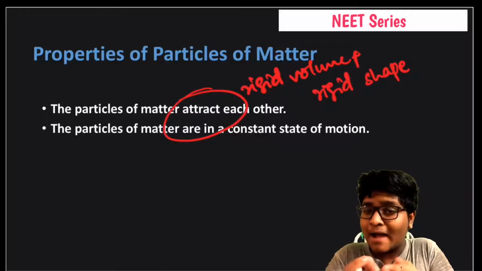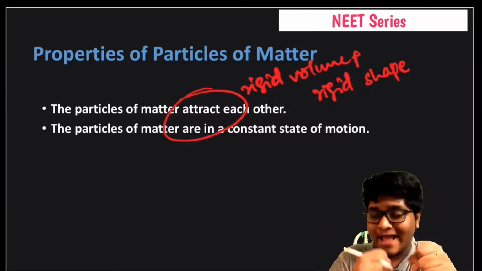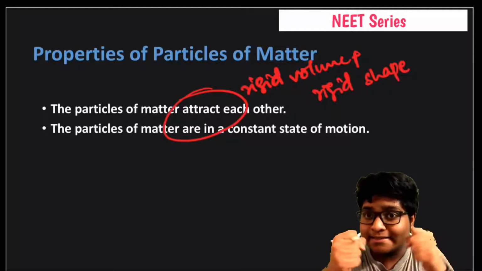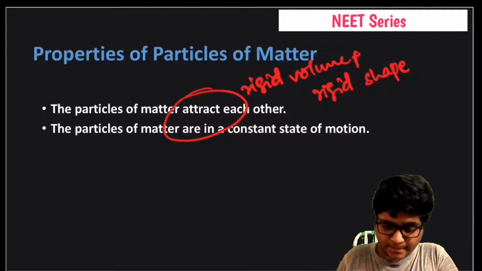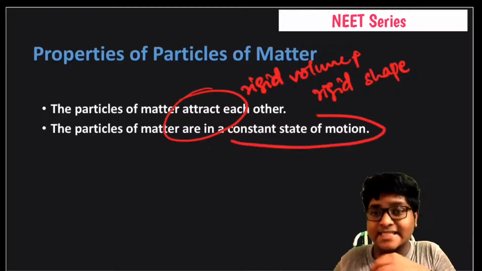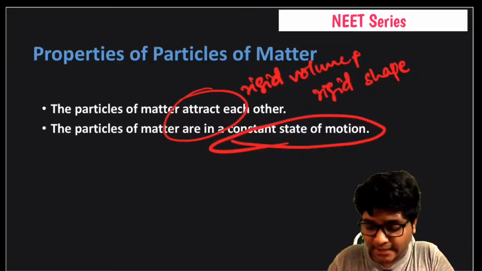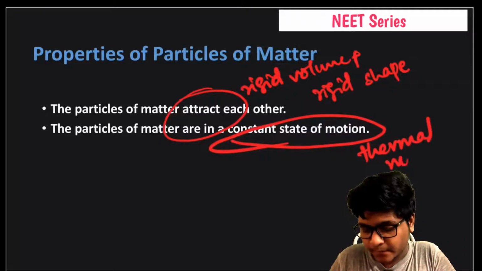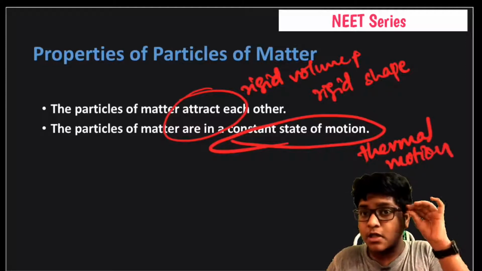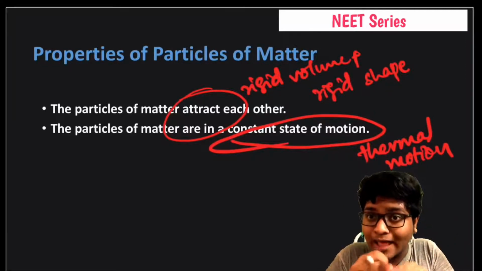Due to this, matter has some rigid shape and rigid volume. This causes matter to attract. The particles of matter are in a constant state of motion. What is this constant state of motion? It is nothing but thermal motion. So particles of matter are constantly under thermal motion.